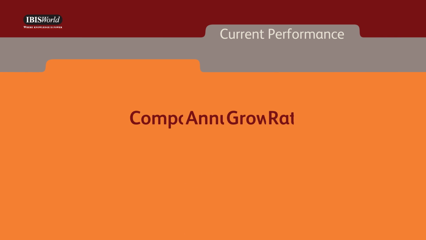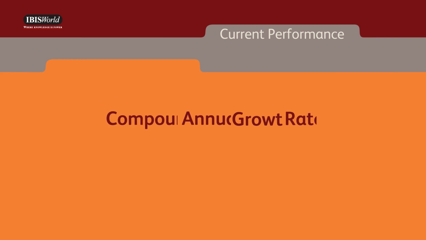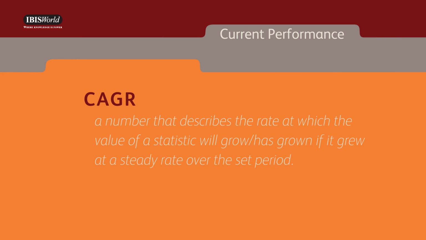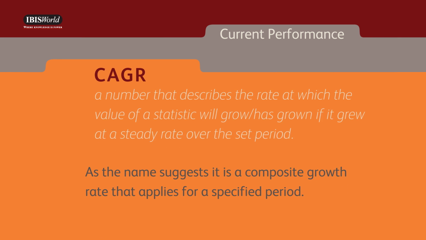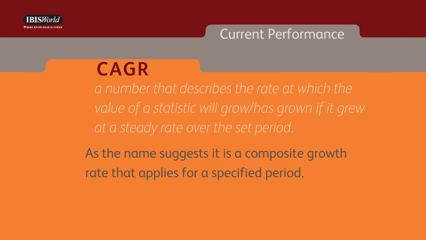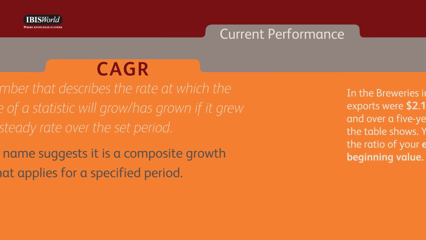CAGR stands for Compound Annual Growth Rate. CAGR is a number that describes the rate at which the value of a statistic will grow or has grown if it grew at a steady rate over the set period. As the name suggests, it is a composite growth rate that applies for a specified period. CAGR is best explained as an example.